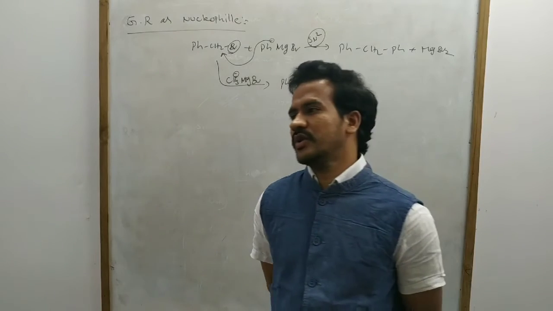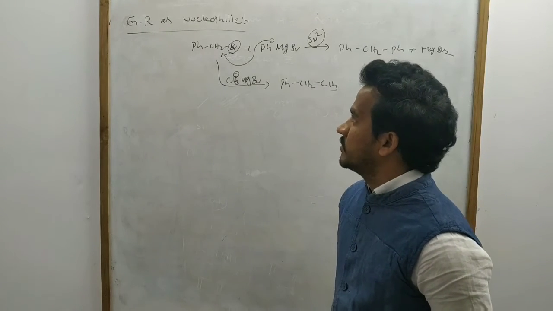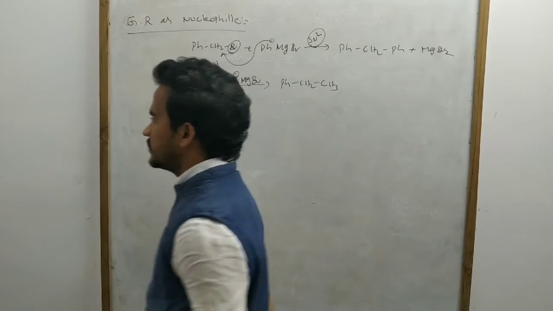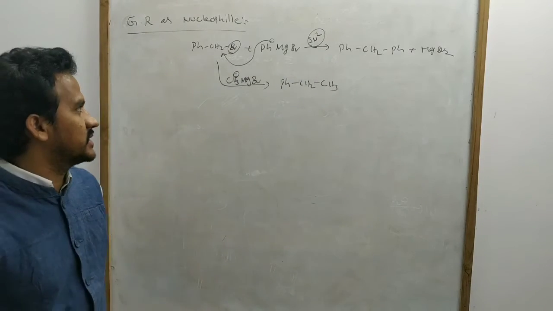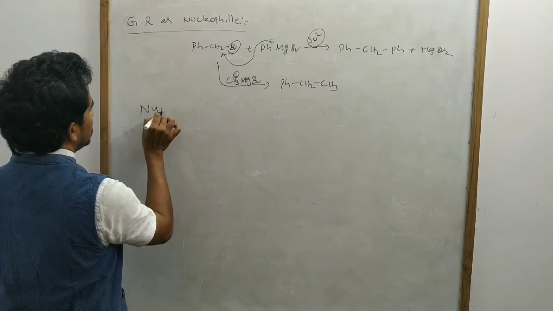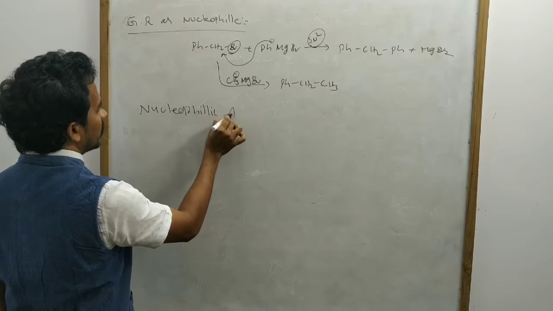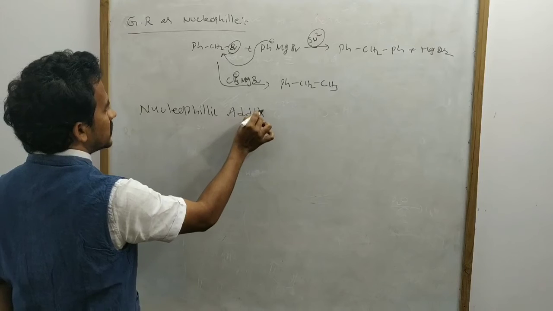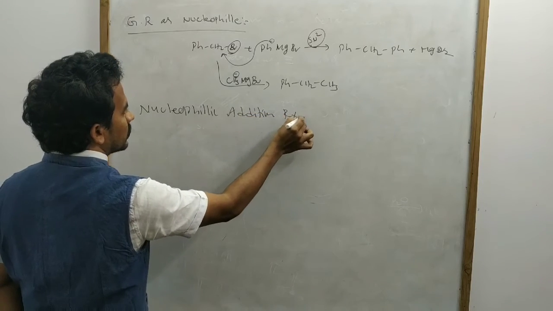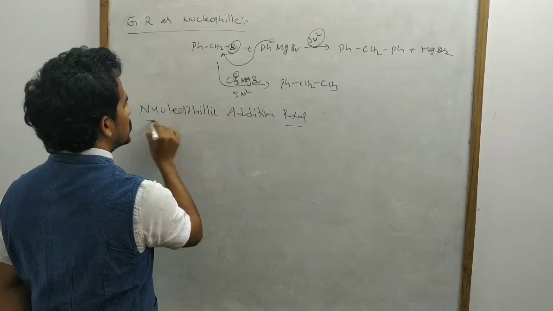Of course, by this nucleophilic substitution reaction we cannot prepare the alcohol. For the preparation of alcohol using the Grignard reagent, there is another type of reaction, that is nucleophilic addition reactions. Now, what are addition reactions?